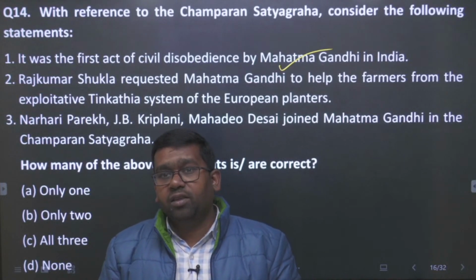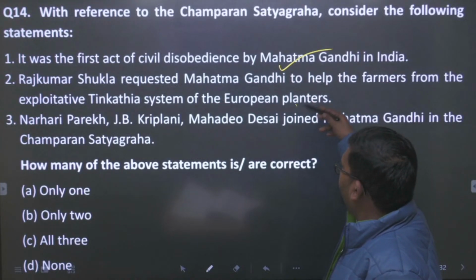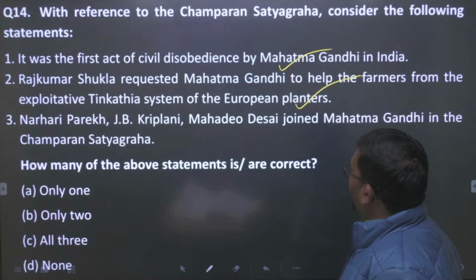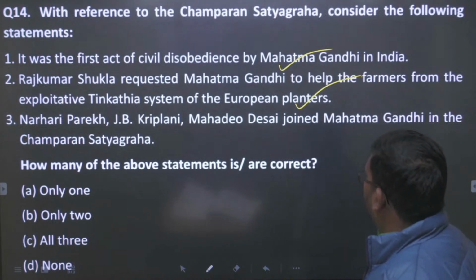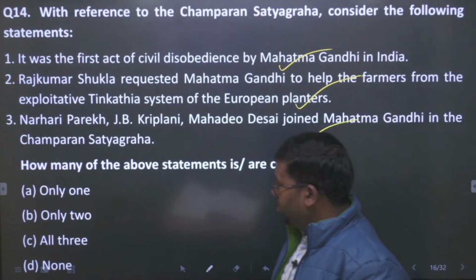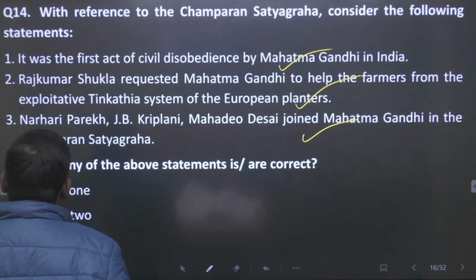Okay, Champaran Satyagraha. Then Rajkumar Shukla requested Gandhi. Yes, it is true, in the Lucknow session. So this is 1916. So this statement is true. And we have Narhari Parikh, JB Kripalani and Mahadev Desai joined Mahatma Gandhi in the Champaran Satyagraha. This statement is also true. So the answer of this question will be C. Okay. So C will be the answer of this question.